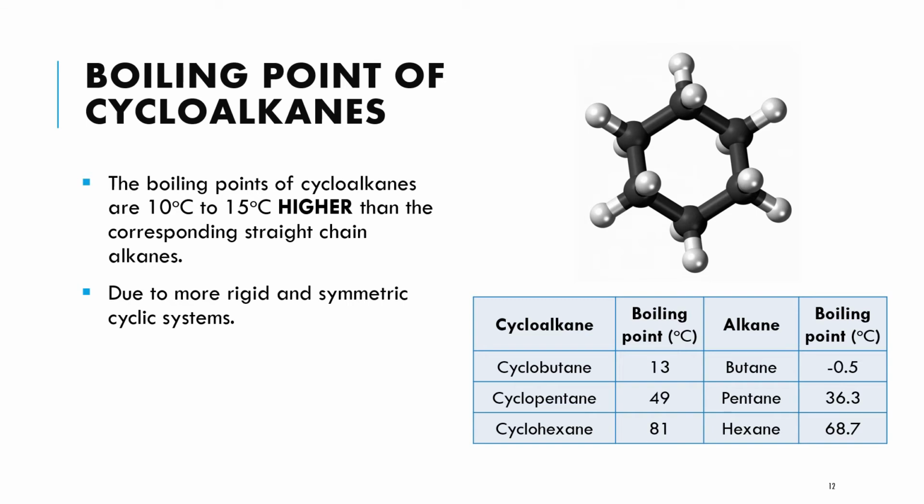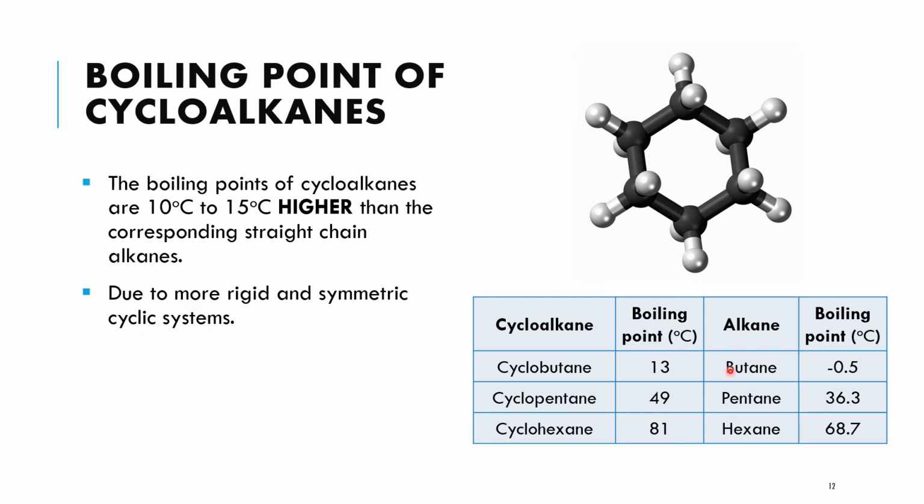And now we are going to discuss the boiling point of cycloalkanes. The boiling point of cycloalkanes is 10 to 15 degrees Celsius higher than the corresponding straight chain alkanes. This is due to the more rigid and symmetric cyclic system.